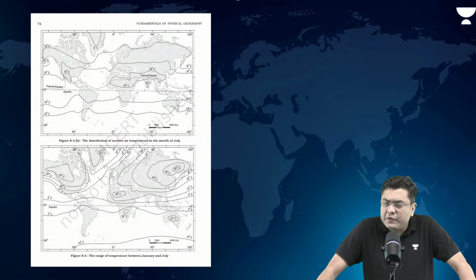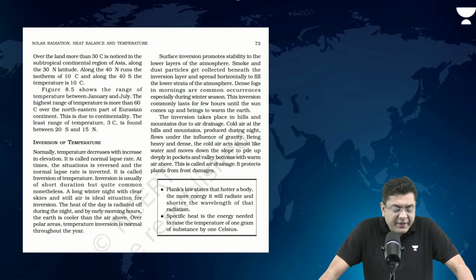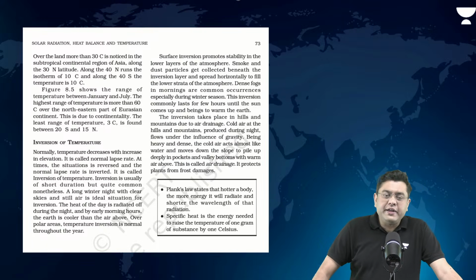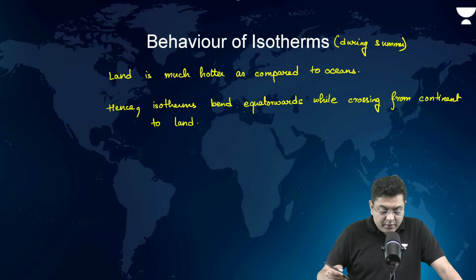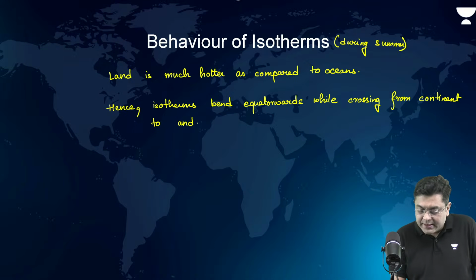Now, this is the map that NCERT has given for the isothermal distribution during the various months of July, January, etc. Now, here, as I told you, continent to ocean, right? Correct.